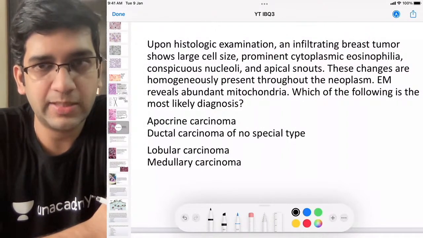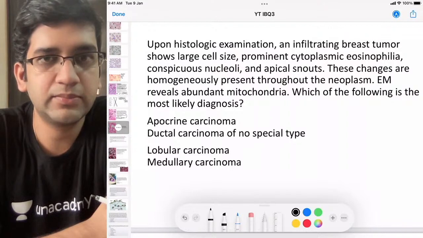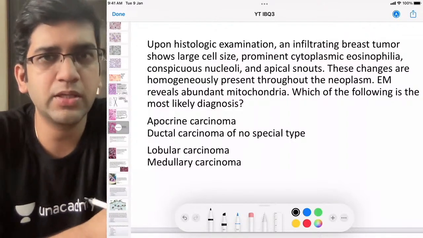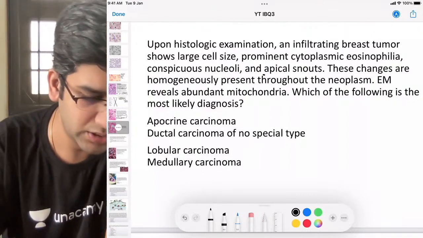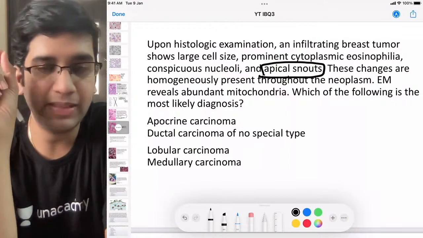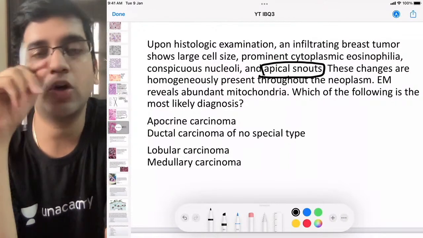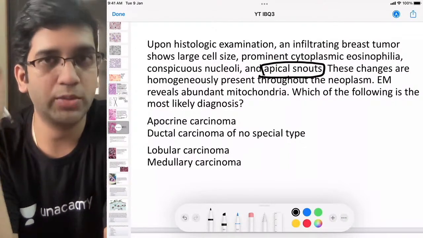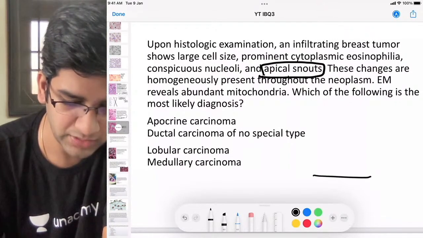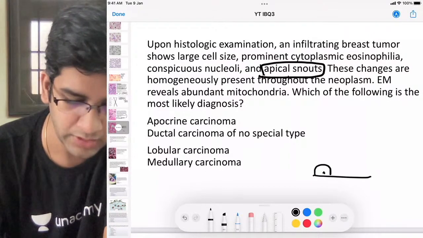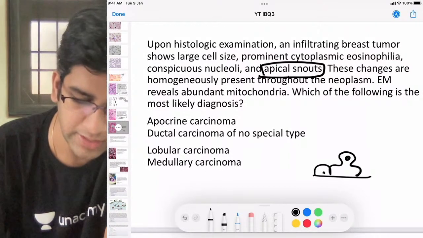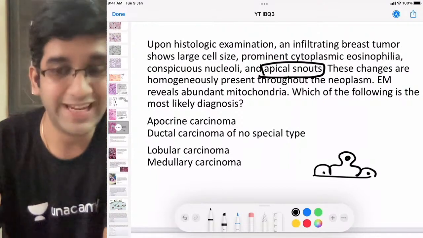Upon histological examination, the breast tumor shows large cells, prominent eosinophilic cytoplasm, nucleoli, and apical snouts. And this is very, very important for me. I put this question particularly for the apical snouts. I'm going to draw this apical snout. Tell me what comes to your mind. An apical snout is going to be like this. Let's assume there's a normal cell here. When I say apical snout, it becomes protruding and the cell nucleus goes to the edge.